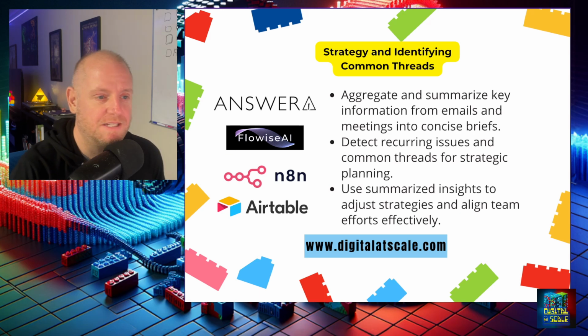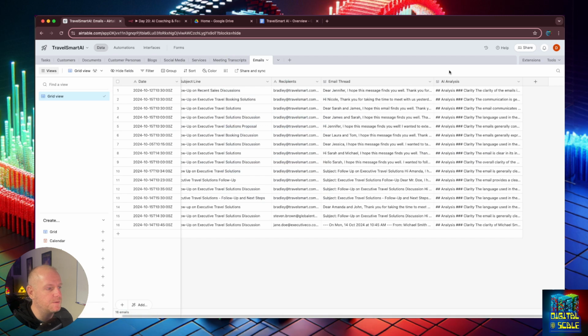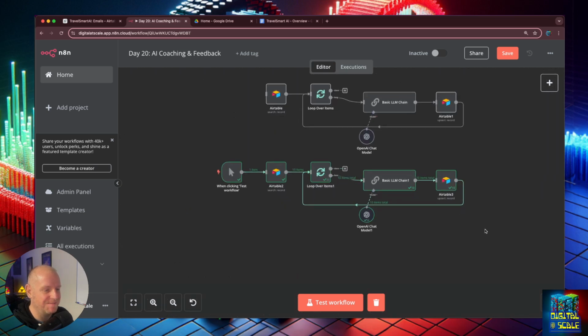So let's jump in and see how we do that. Now that we have all of this information here, we have the AI analysis for our meeting transcripts. We also have our AI analysis for our emails, which we just did in our last two exercises. Now what we're going to do is create another loop. I think you're going to see where I'm going with this.